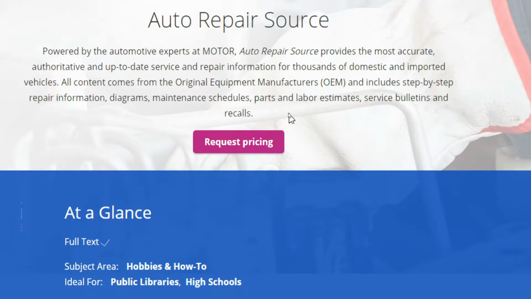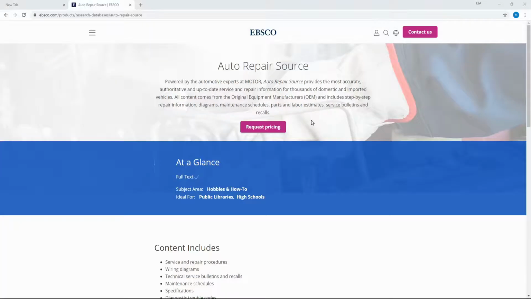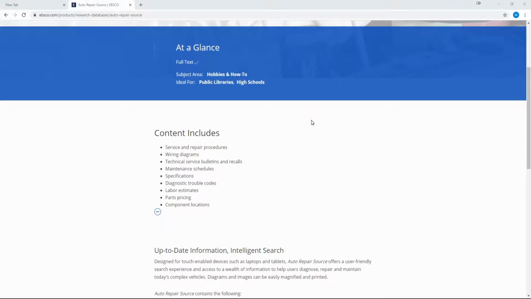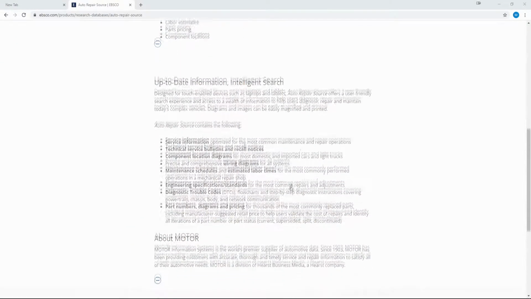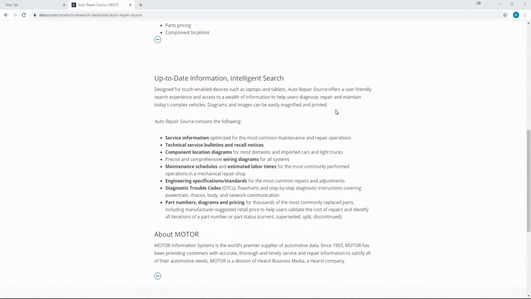All content comes from OEM and includes step-by-step repair information, diagrams, maintenance schedules, parts and labor estimates, service bulletins, and recalls. They also include things such as specifications, diagnostic trouble codes, and component locations. They do offer intelligent search, which is friendly for both computers and mobile devices. And they list a few more specifics on the things that they offer.